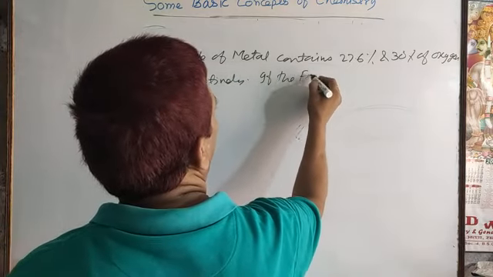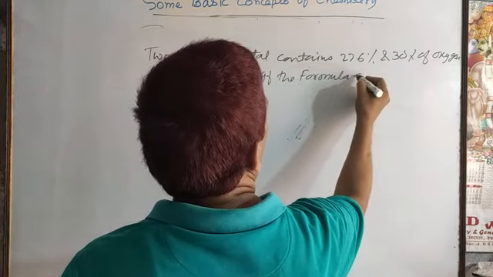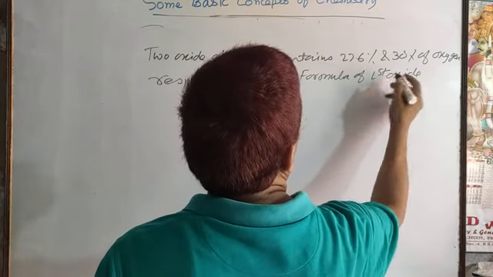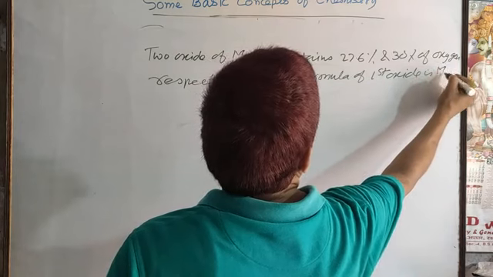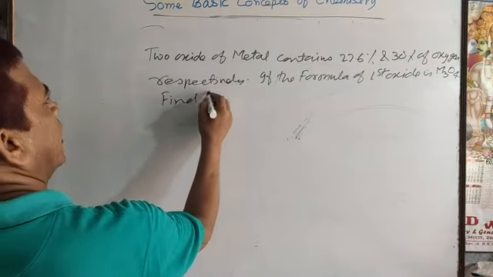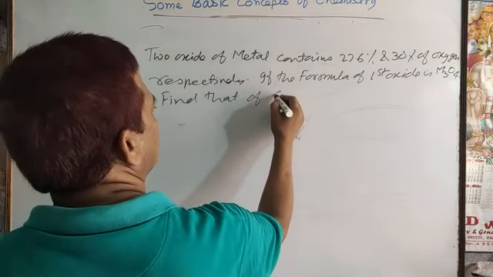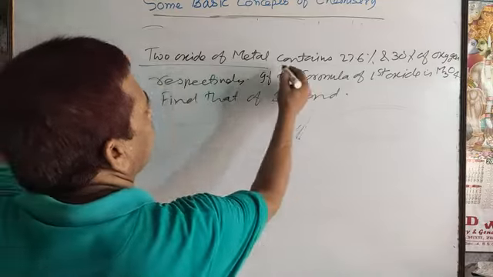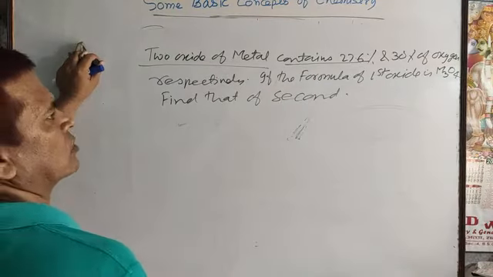If the formula of the first oxide is M3O4, find that of the second. So two oxides of the metal contain this much oxygen.